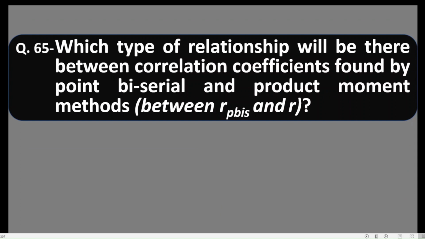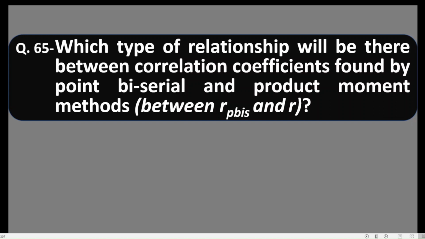65. Which type of relationship will be there between correlation coefficients found by point biserial and product moment method, RPB and R? RPB means correlation coefficient by point biserial method, and R means correlation coefficient by product moment method.